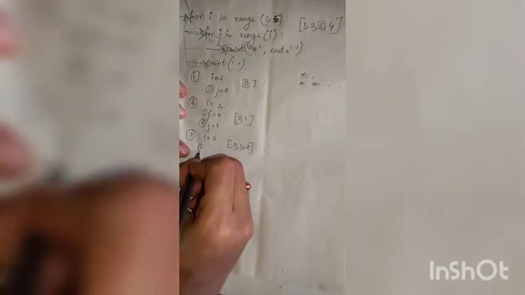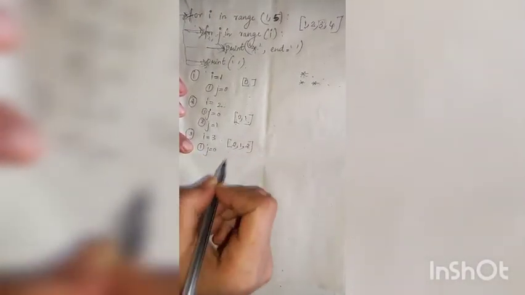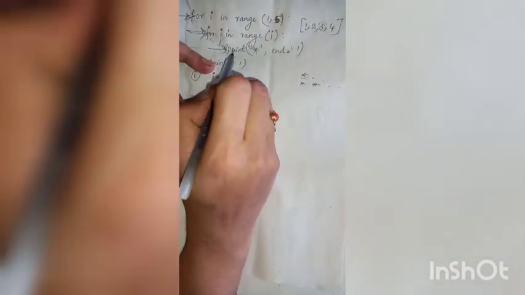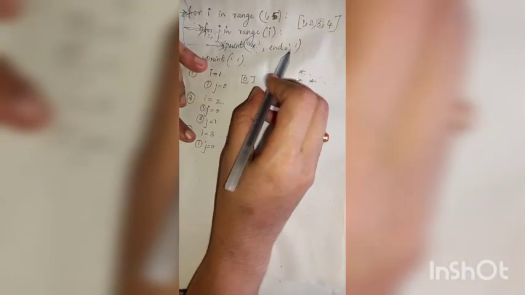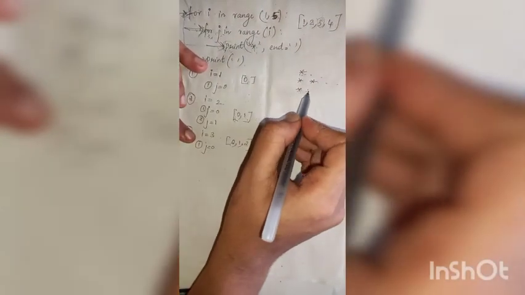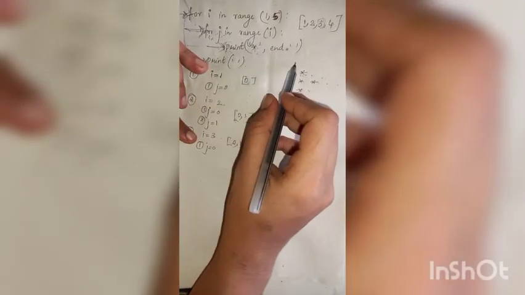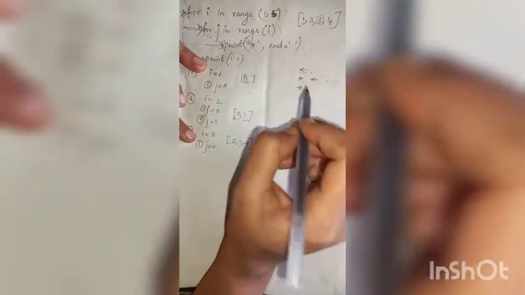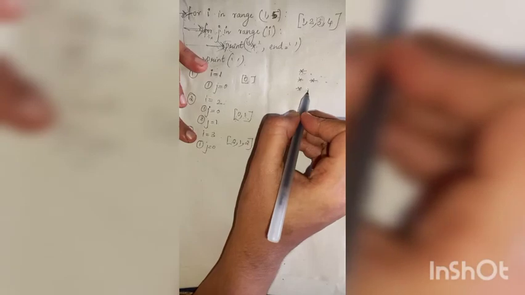Then in the first iteration j equal to 0, it will enter the loop and print star, and end equal to space, that is a space will be given along with printing the star. If end equal to star, otherwise this star will be printed in the next line. But if end equal to star space, then the star will be printed in the same line.